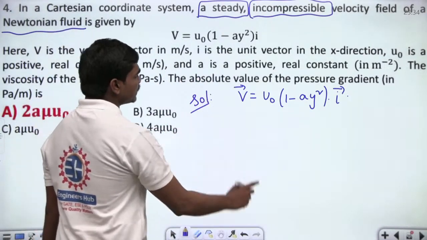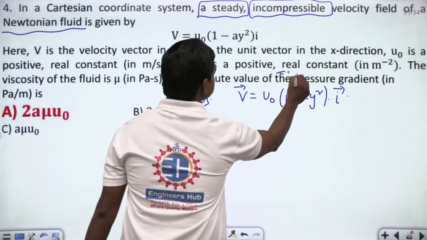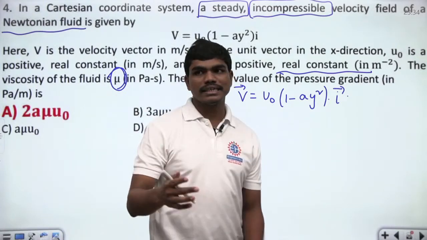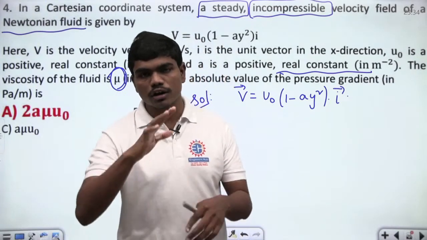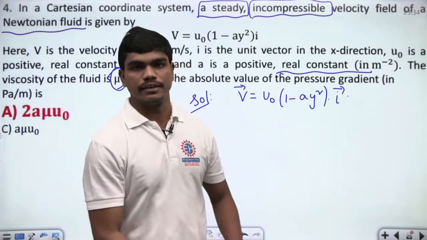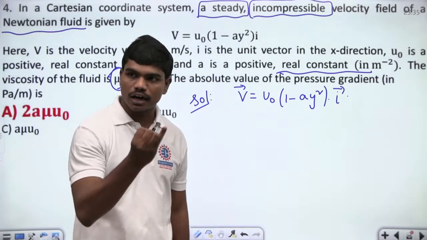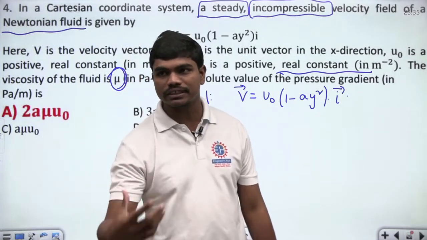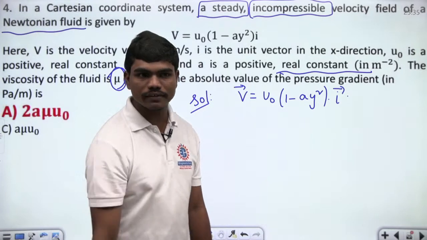One thing is very clear. The pressure gradient is involved and also viscous forces are involved because of this mu. Now please tell me, if both mu and the pressure gradient are involved, what equation can I use here? Viscous forces are of importance and the pressure gradient is also of importance. Can I use the Navier-Stokes equation?